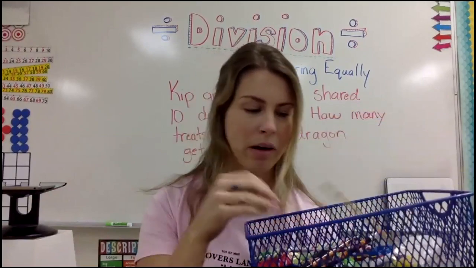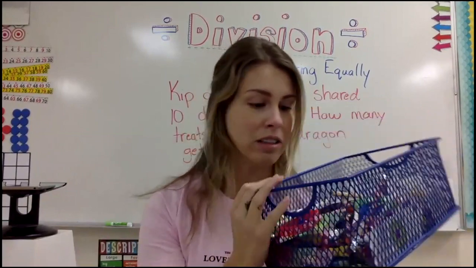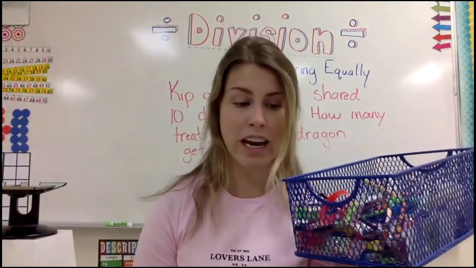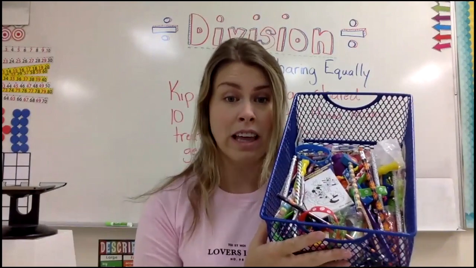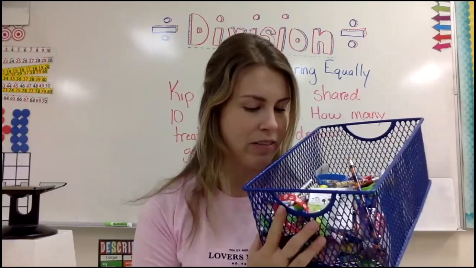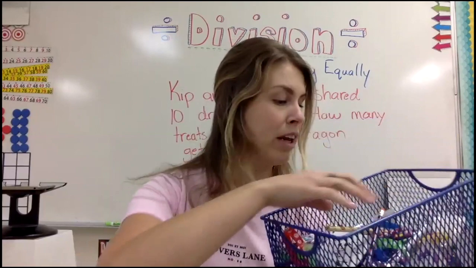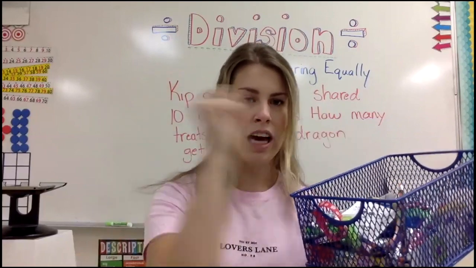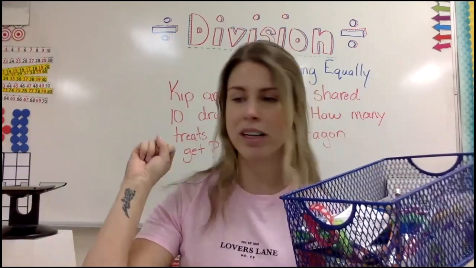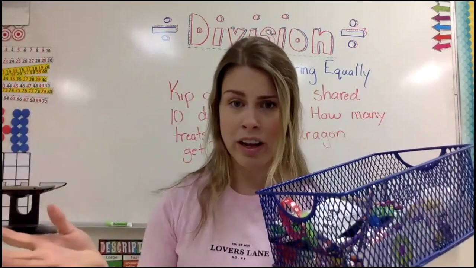Take a second, think about that. What could I do to equally give everybody enough prizes? Because if you look at this, there's more than enough prizes for everyone to get at least 2 or 3, but I don't know how many they can get yet because I haven't done it. So how could I divide this equally? Well, what if I said, okay, I'm going to give 5 prizes to Emmett, then 5 prizes to Cameron C, then 5 prizes to Jessica, then 5 prizes to Sadie, then 5 prizes to Cameron E, and so on and so on.